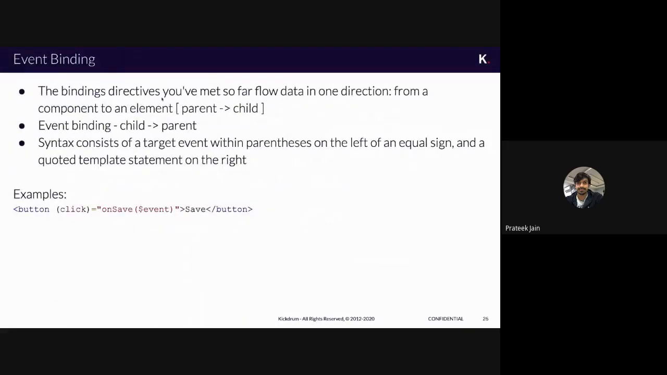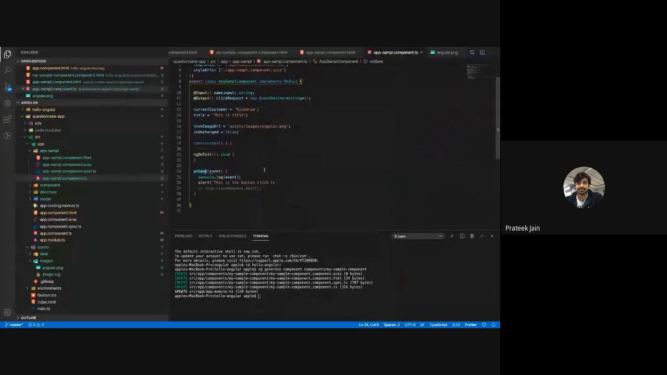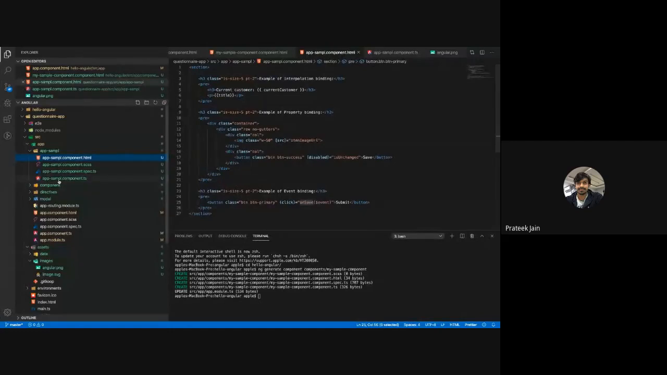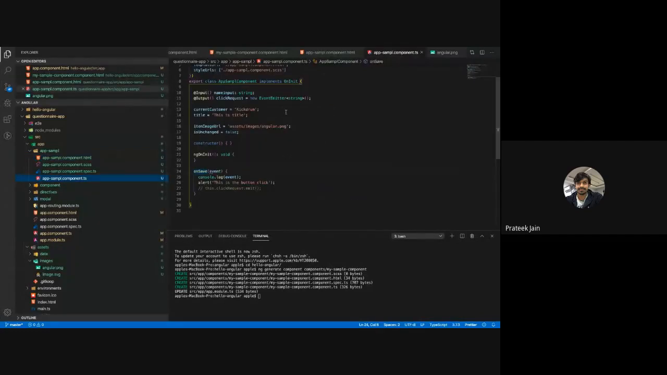So the binding directives you have met so far flow data from one direction to another, from a component to an element. Event binding goes from child to parent. I am going to explain this right now. Here, HTML is my child and component is my parent. What we saw till now with interpolation and property binding is that we have our properties here in my component: a current customer, a variable called title, and a variable called item image URL. These are the kind of variables we have in our TS file.